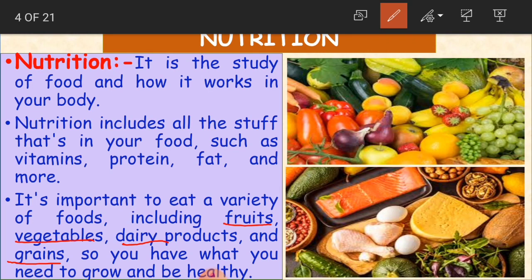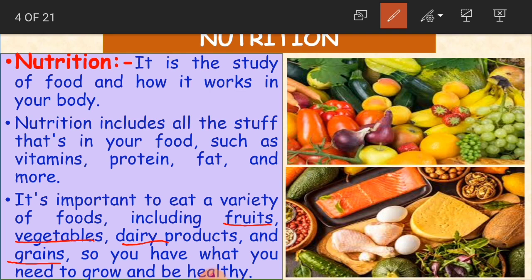We have to take all such types of food to grow and to be healthy. Now you are small kids, so you have to grow. To grow in a proper way and to have a healthy body, you have to eat all nutrient food, which includes fruits, vegetables, dairy products, and grains.